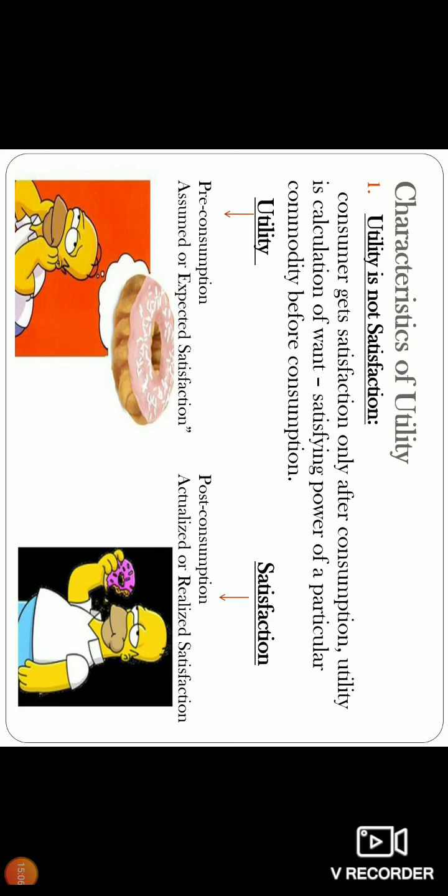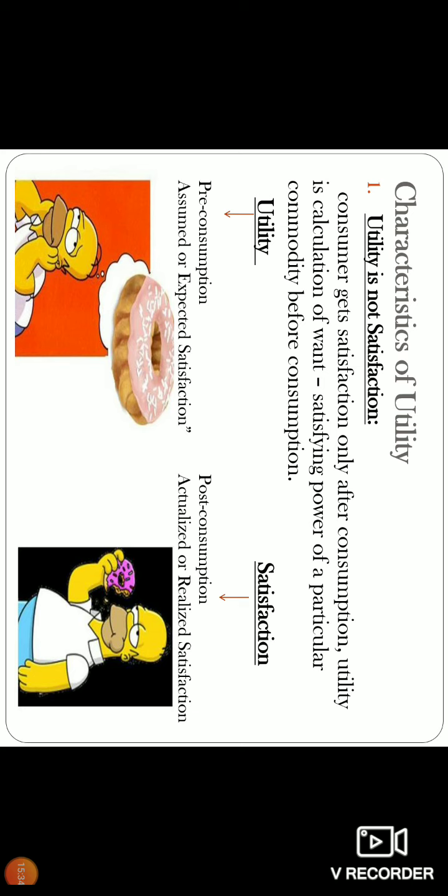First of all, let me bifurcate the difference between utility and satisfaction. Utility is not satisfaction. That is the first characteristic. Utility is different, satisfaction is different. Why? How? We are going to see. The consumer gets satisfaction only after the consumption of a commodity. Therefore, it is derived satisfaction.